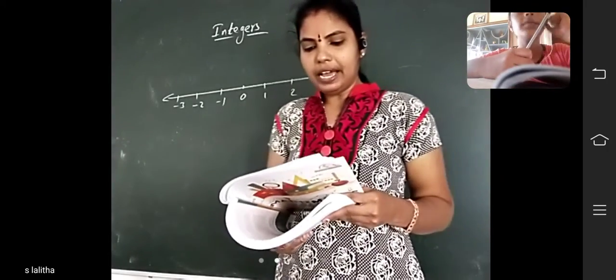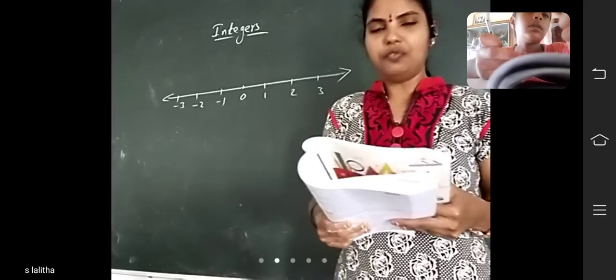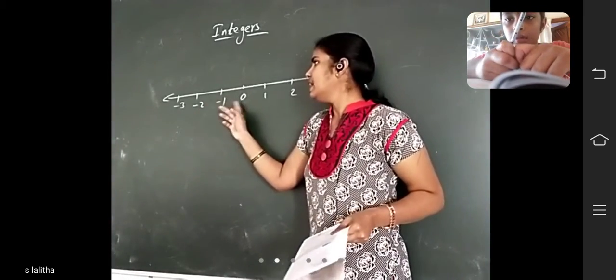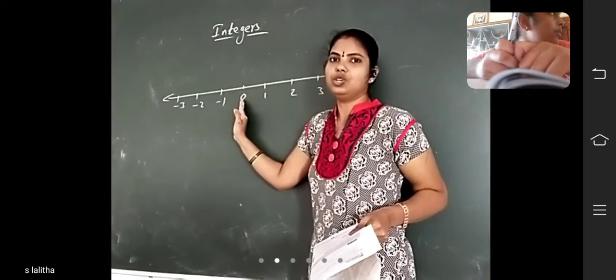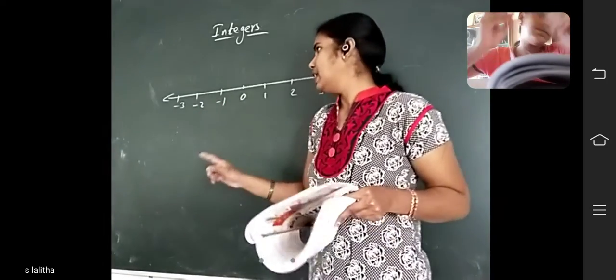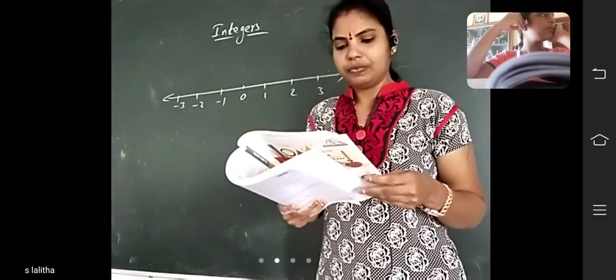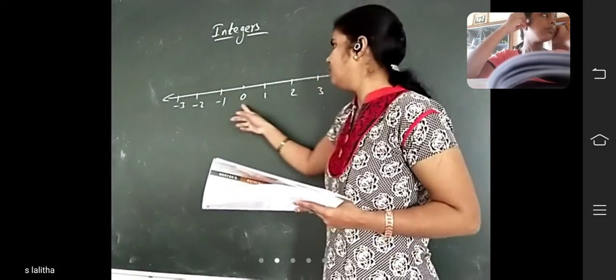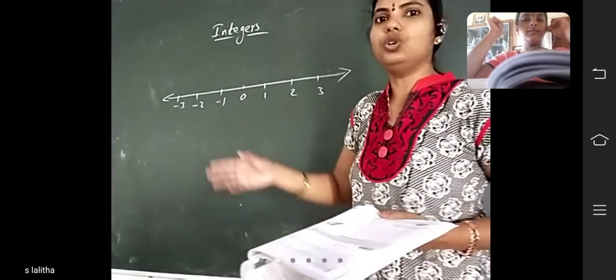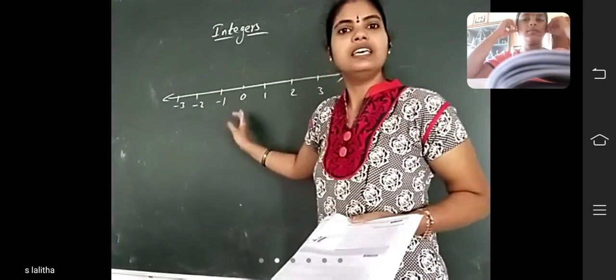Next, on the number line, 0 lies on the right of every negative integer. See here, 0 lies on the right side of negative numbers. So 0 is greater than every negative integer, or negative integers are always less than 0.